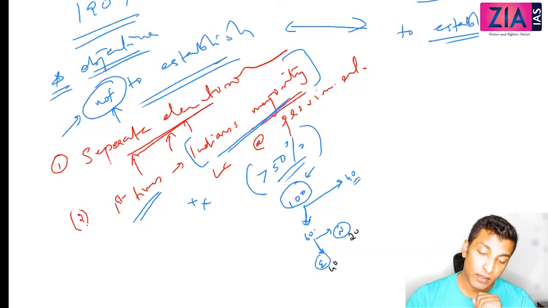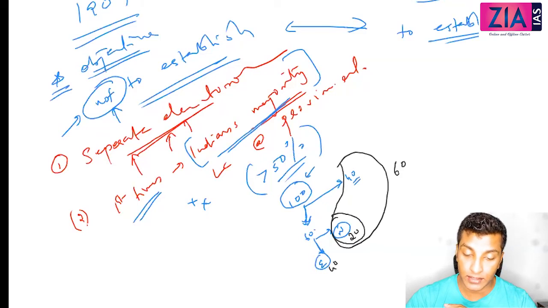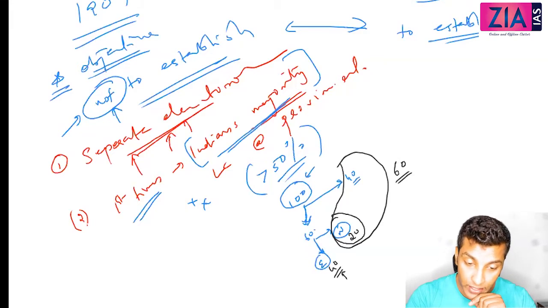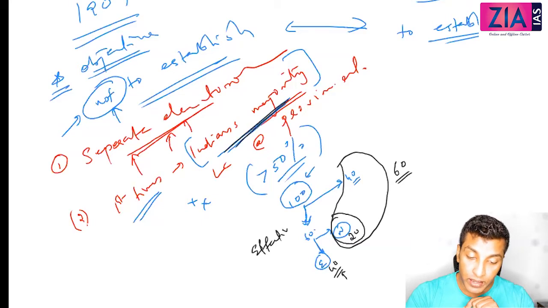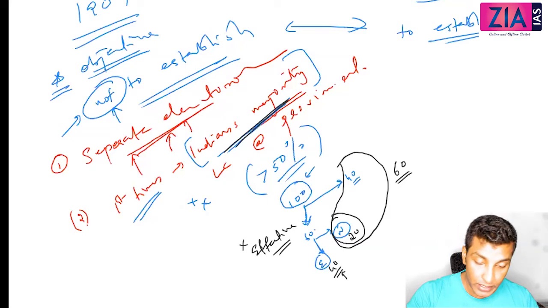Okay, now what will happen? Nominated members, they will be loyal to whom? They will be loyal to the English, right? So the problem is when any decision making is coming, this group will be together. So they will make the majority, 60. And these guys again will just have 40, and cannot do anything. So the demand of Congress was actually not majority. The demand was actually effective majority. So what is the problem here? Majority is there, but not effective majority, or elected members are not in majority. That was the problem here. Okay, so I hope this is clear.